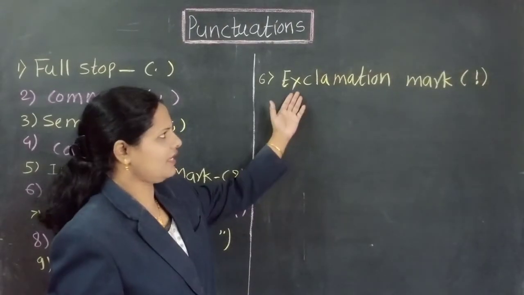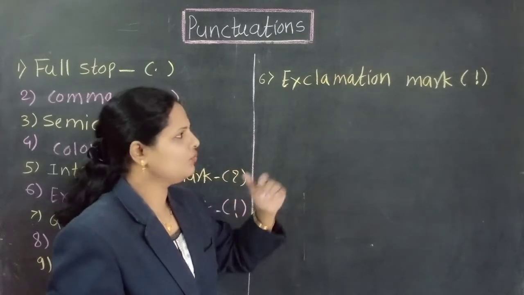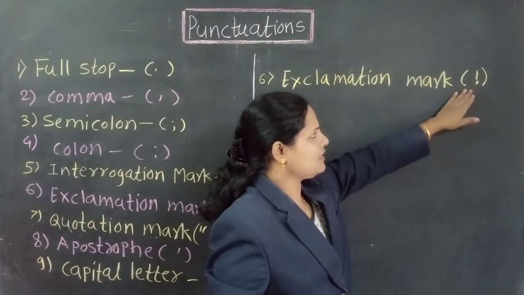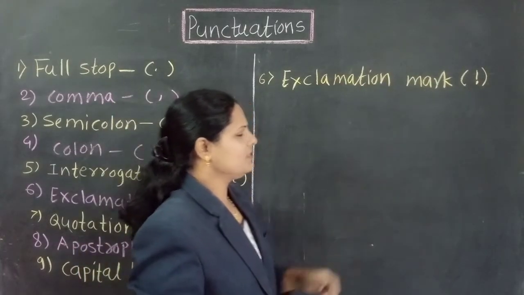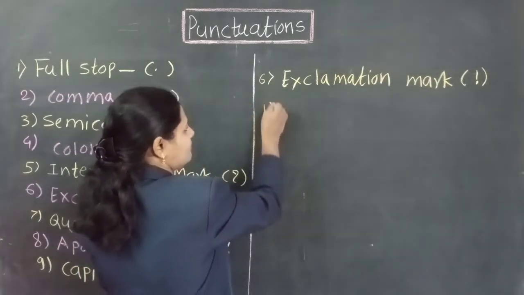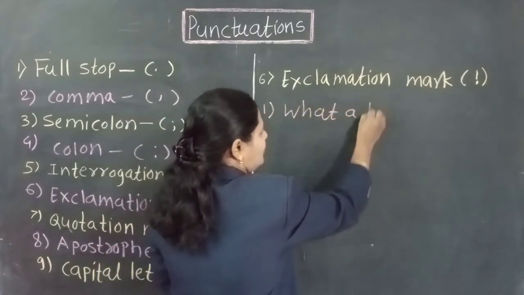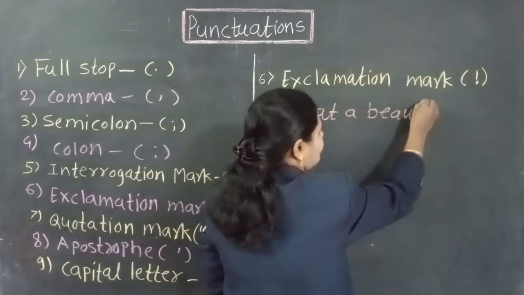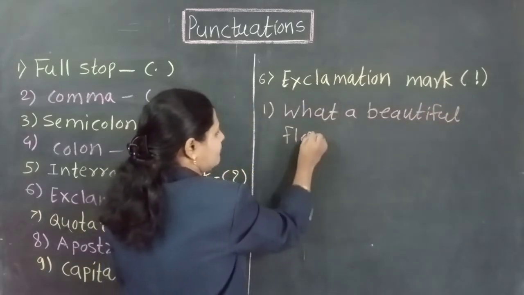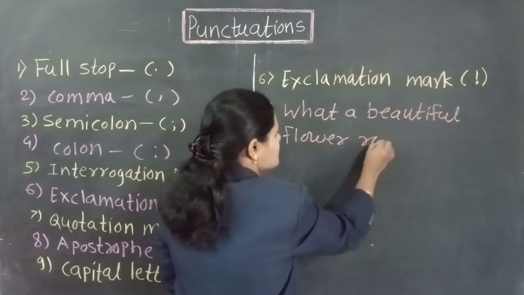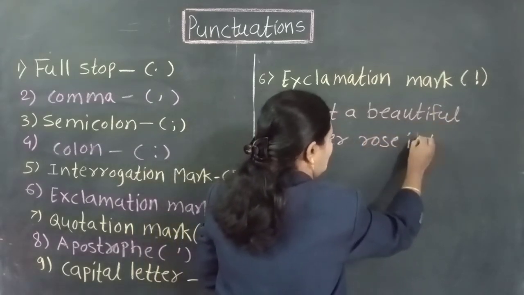Sixth one is the exclamation mark. After any exclamatory sentence we use this mark. This mark is called the exclamation mark. See an example of an exclamatory sentence: What a beautiful flower the rose is!